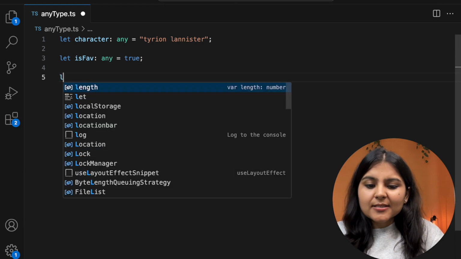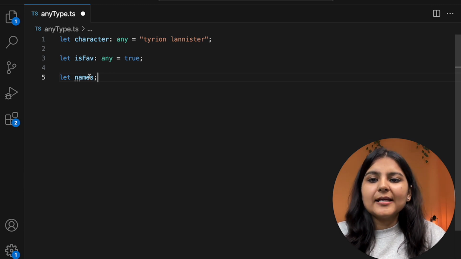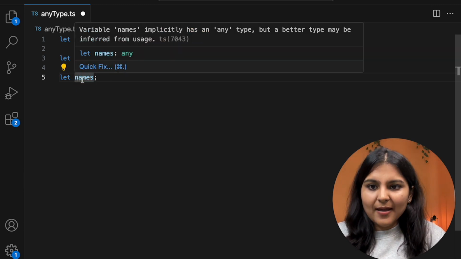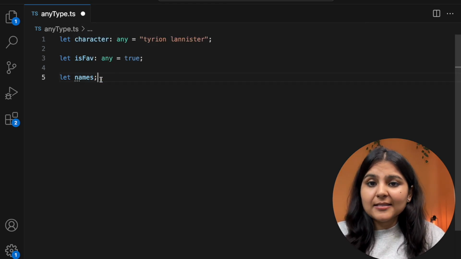Also, if we just define a variable without initializing, then TypeScript infers its type to be of type any. You can see that any is mentioned over here. We have talked about type inferencing in our last video. Do check it out if you haven't.